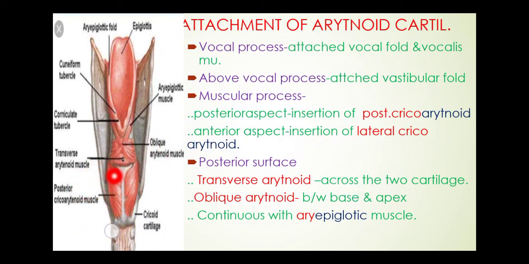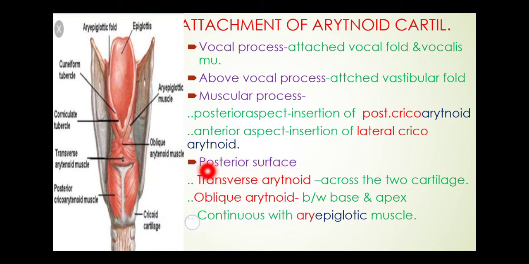This is the cricoid cartilage. Here is the pyramidal arytenoid cartilage. This is the epiglottic cartilage and this larger one is the thyroid cartilage. So the cricoid cartilage articulates with the arytenoid, and at the posterior side is the posterior cricoarytenoid muscle. At the anterior aspect, insertion of the lateral cricoarytenoid. At the anterior side there is the lateral cricoarytenoid.